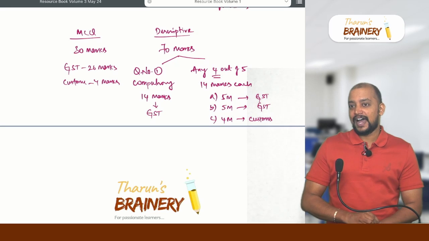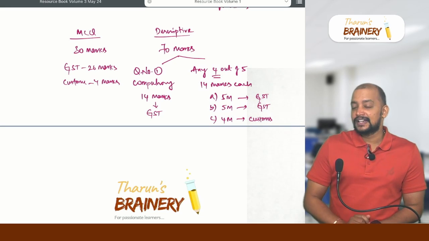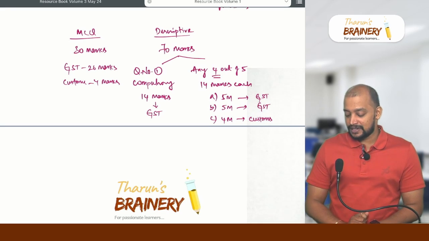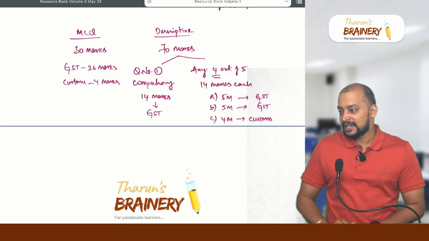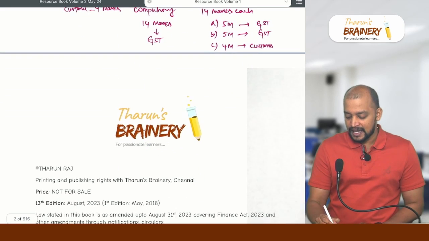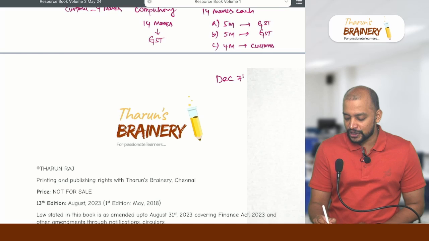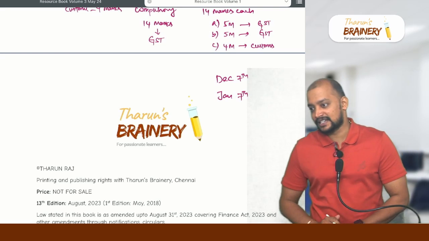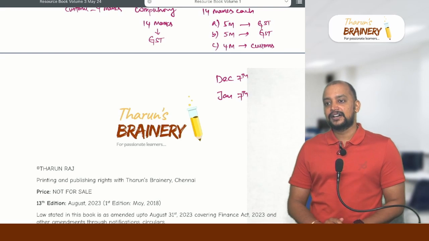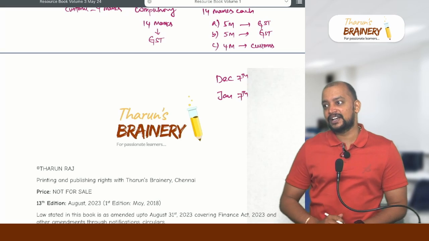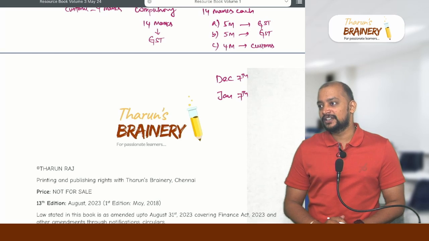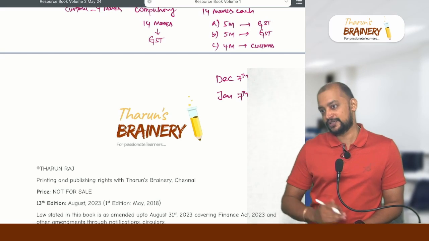But I need a few commitments from your side. Commitment number 1: you should be regular to the classes. This batch will be for 30 days. I started on December 7th and I am going to conclude this batch on Jan 7th. Actually, initially I announced it as December 31st itself. But because of the heavy rains and all, some students could not attend the online live, and they requested me not to start the batch, but I cannot postpone because of the other students.